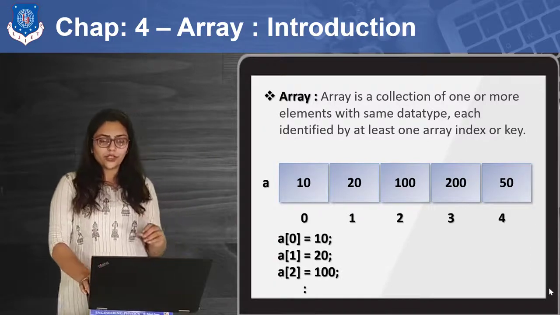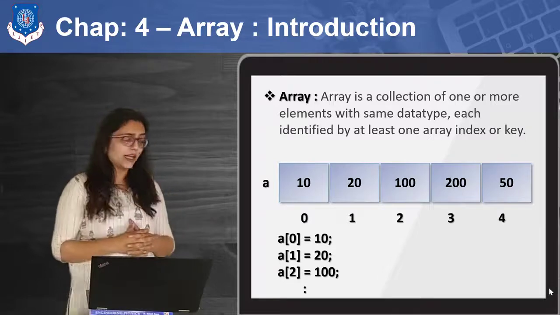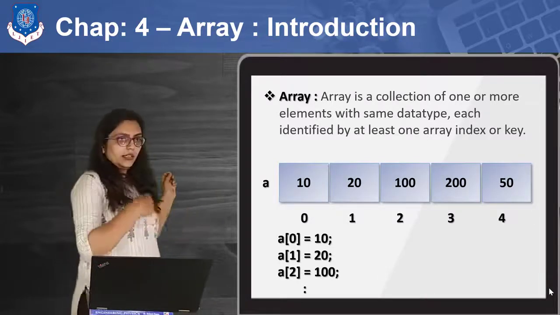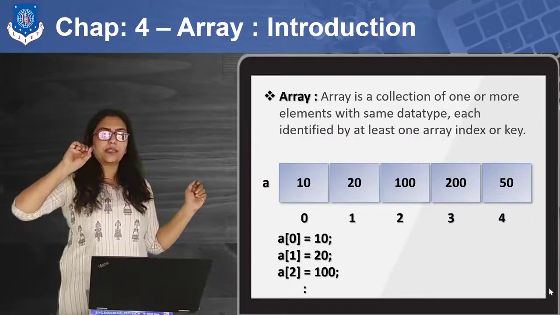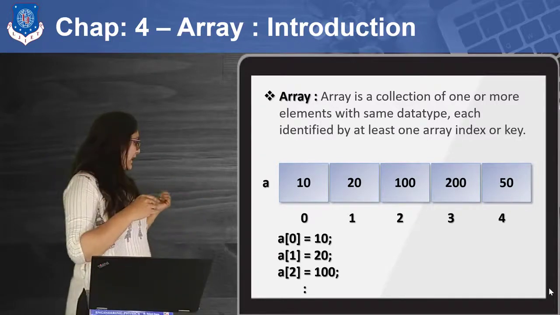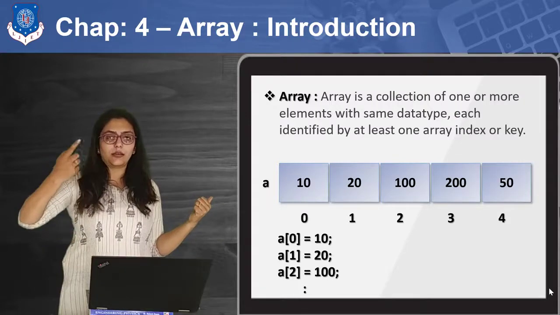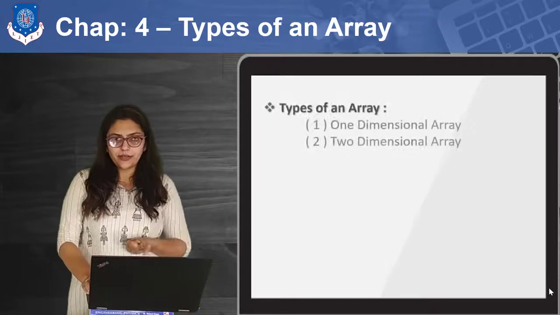Now what is the question? If you want to write the members or elements of an array, you can write A and then in box braces you write the index number. So A of 0 means that particular value which resides at index 0. Similarly, A of 3 means the particular value of A which resides at position 3. Right? So this is how you can represent an array.